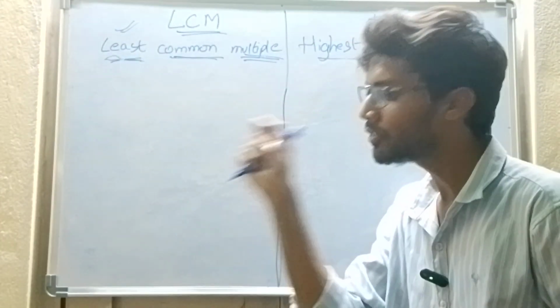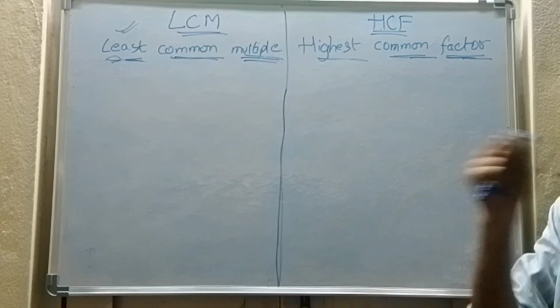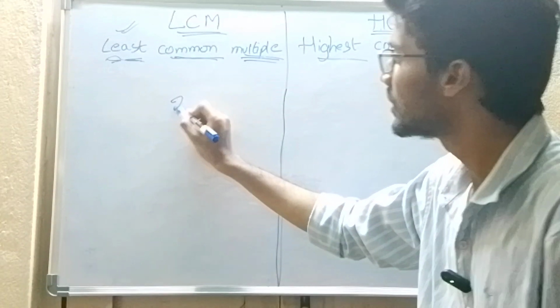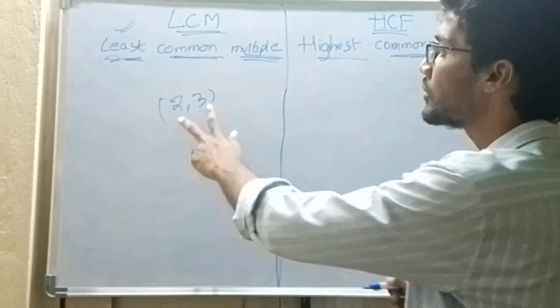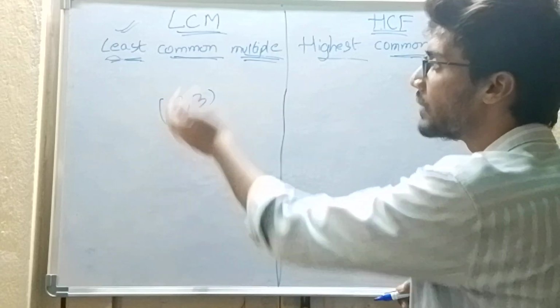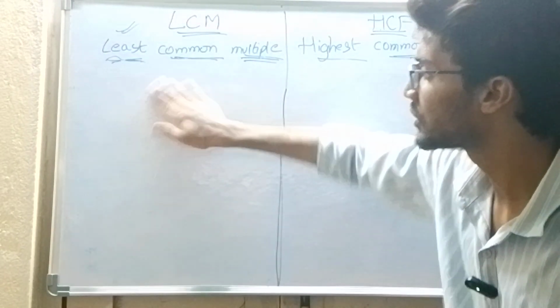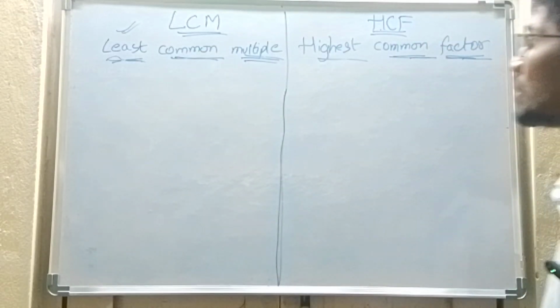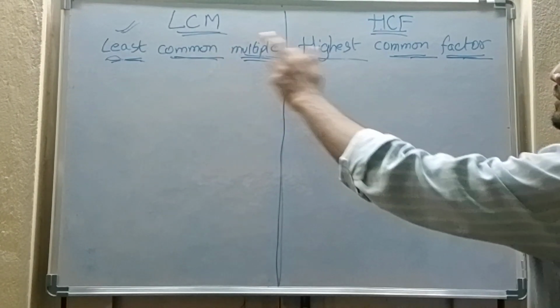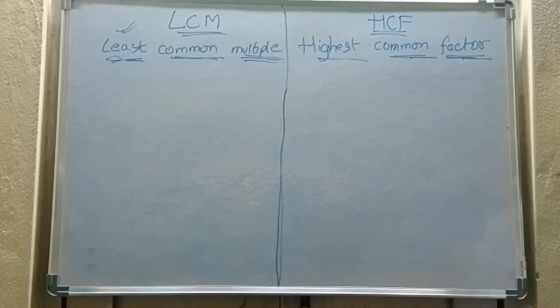To find LCM or HCF, there should be at least two numbers, for example 2 and 3, because we need to see common things between them. So please make sure of this. Before I teach you LCM, first I will explain what HCF is. Later I will explain LCM.